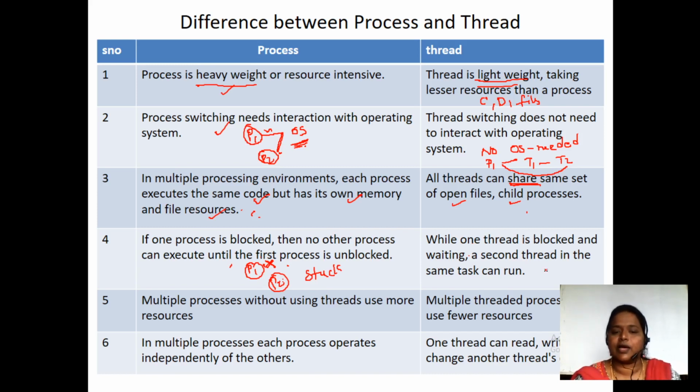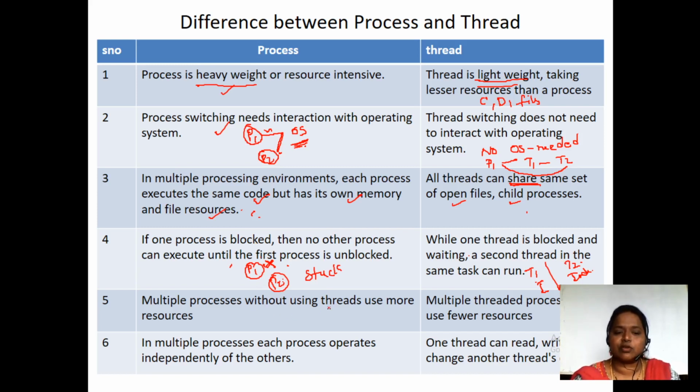So here we are having thread T1 and thread T2. They are going to work independently. It is not going to depend on one another. So blocking or getting stuck is not going to happen in the thread. That's the reason threads can execute very much faster when compared to the process.